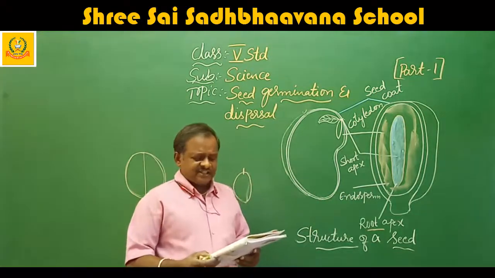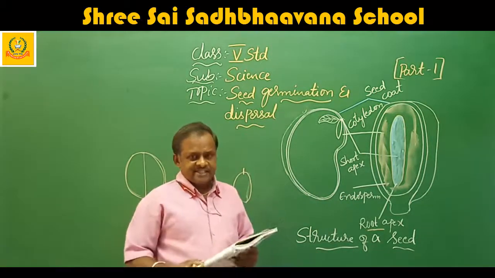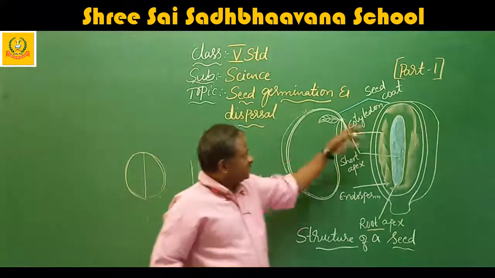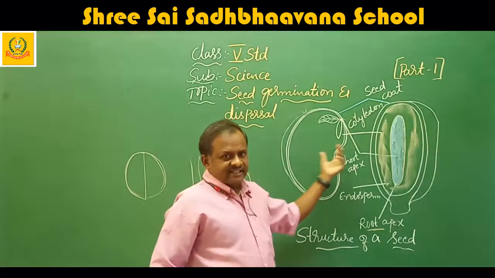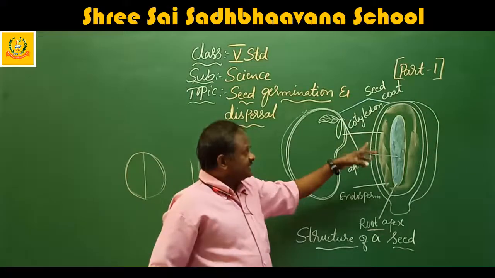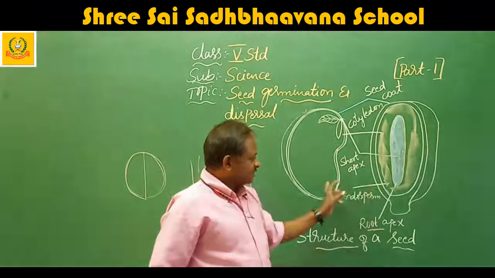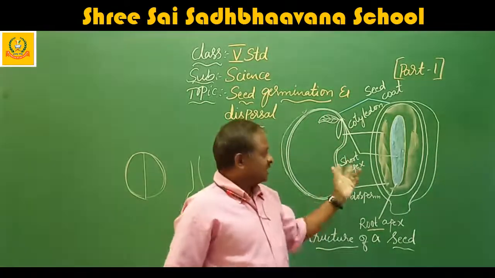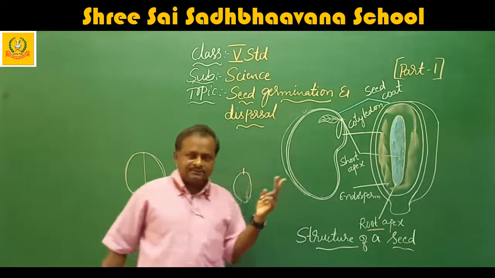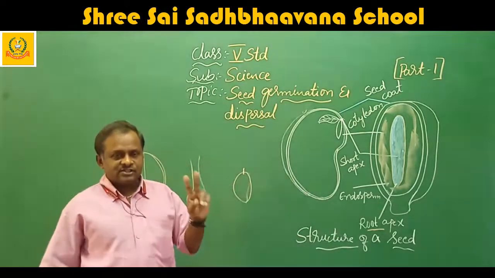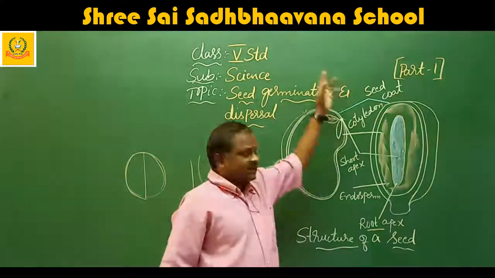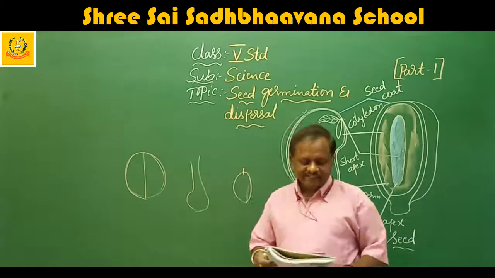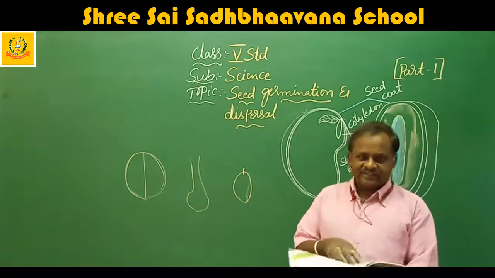Next topic is germination of seeds. I hope you understand how the seed will grow. The seed has a seed coat, which protects the seed inside it, and it has cotyledons that supply the food. The endosperm also supplies food. Here the new plant will grow, and here the root apex will grow. That means the cotyledons develop into a new plant: the two leaves, the shoot system as well as the root system will grow. Okay.